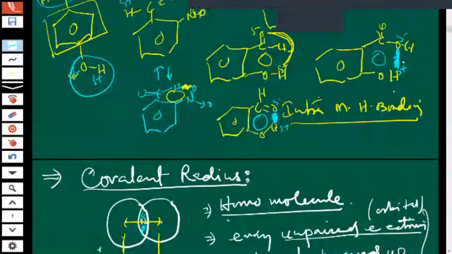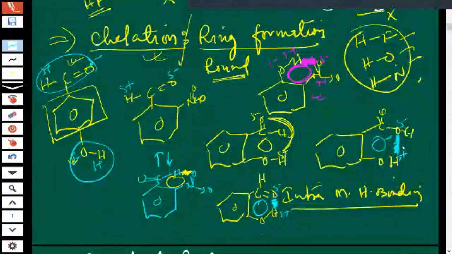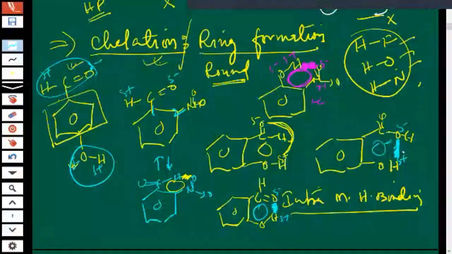So a kind of ring is formed. Ring formation. Did you understand, children? Yes, sir. So if they are nearby, positions 1 and 2, and there is some possibility of hydrogen bonding, they can form a ring, children. Not only hydrogen bonding, any attraction, dipole attraction is also there. So they can interact with each other, and a slight ring formation can take place. It's known as chelation.